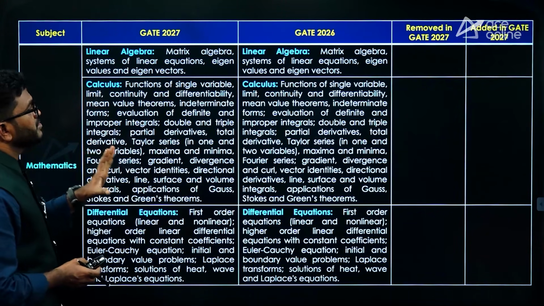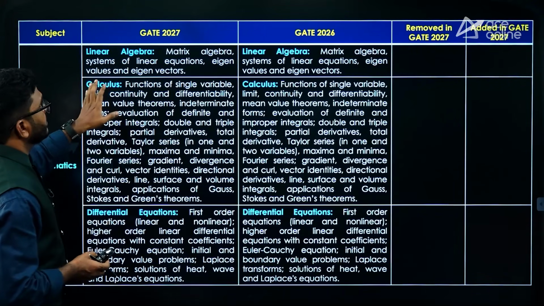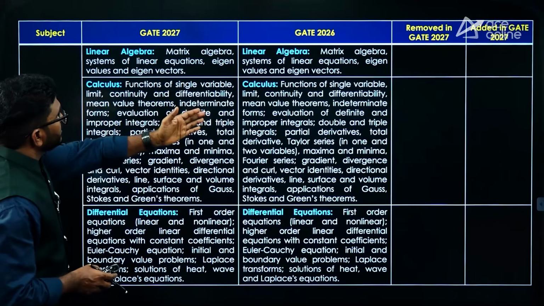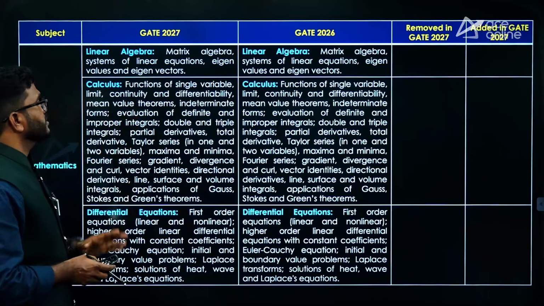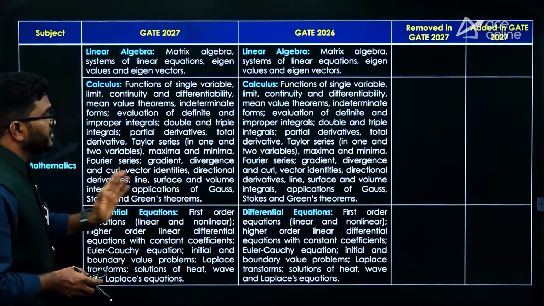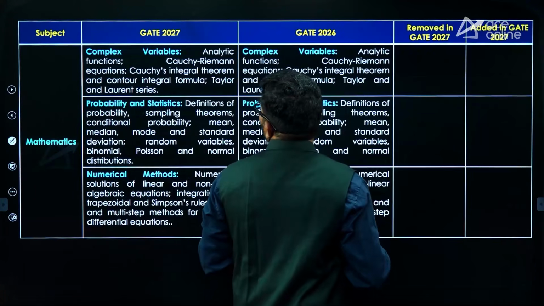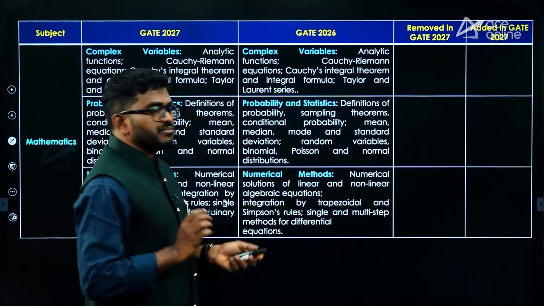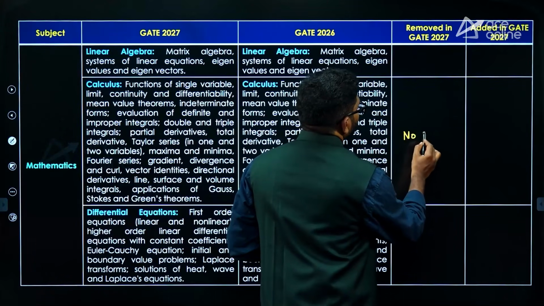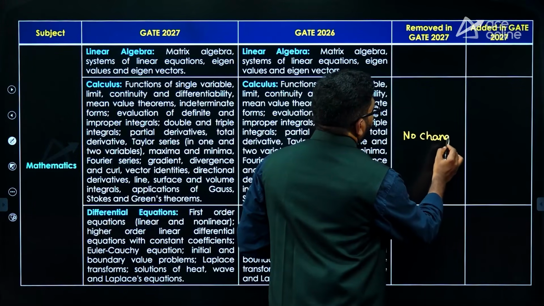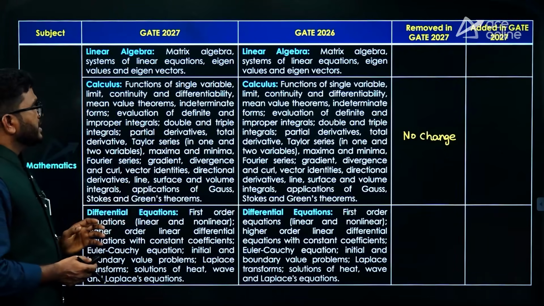There is no change in the mathematics syllabus, especially for the mechanical stream. Whatever syllabus is there in linear algebra, the same syllabus is there in 2027. Even in calculus there is no change, and differential equations also have no change. Remember, from mathematics especially, there is no change in the syllabus compared with GATE 2026.